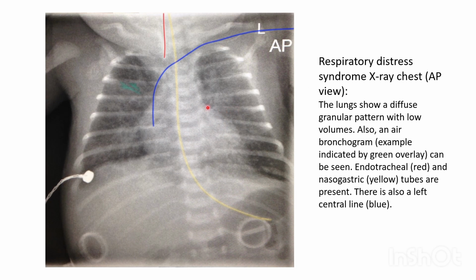This is the same X-ray with overlay. The lungs show a diffuse granular pattern with low volumes. Also, an air bronchogram, example indicated by a green overlay, can be seen. Endotracheal tube in red and nasogastric tube in yellow are present. There is also a left central line in blue.